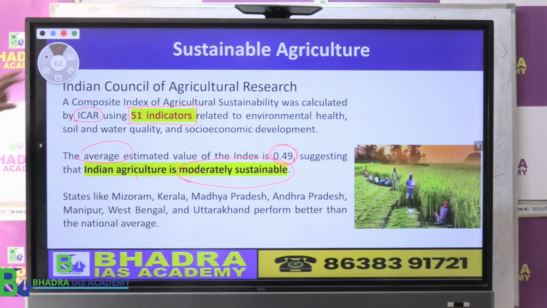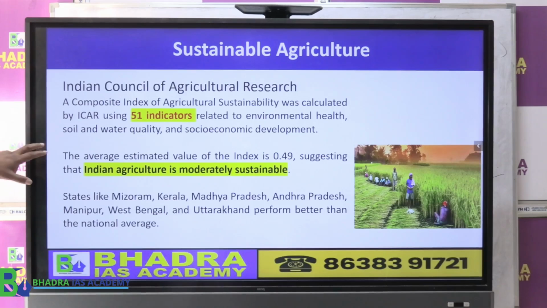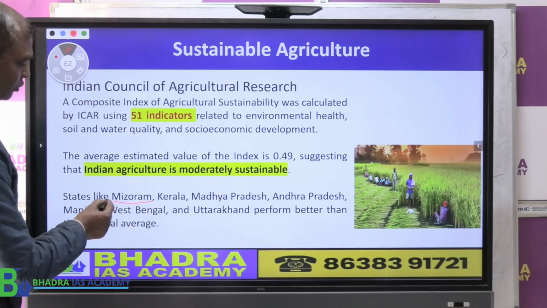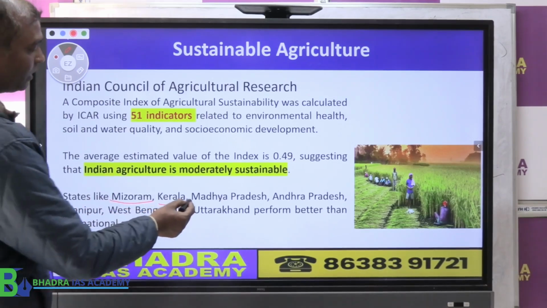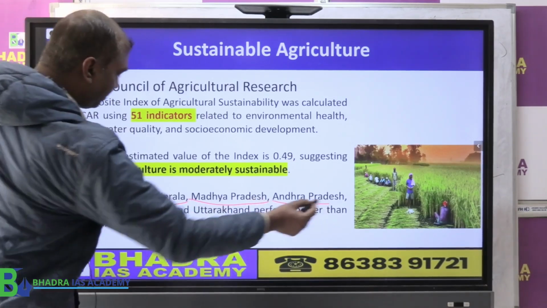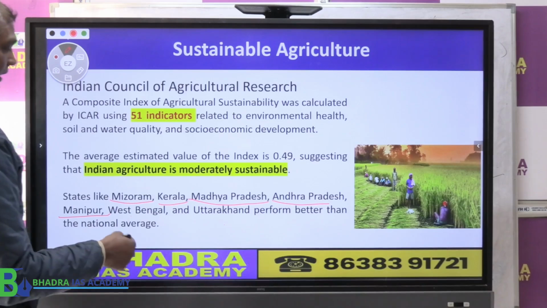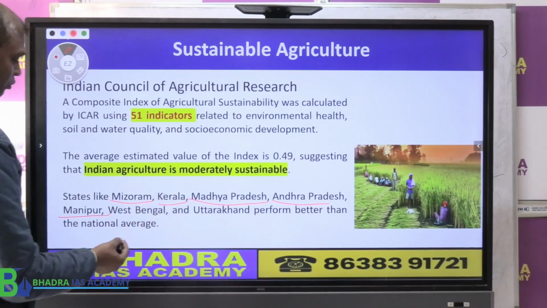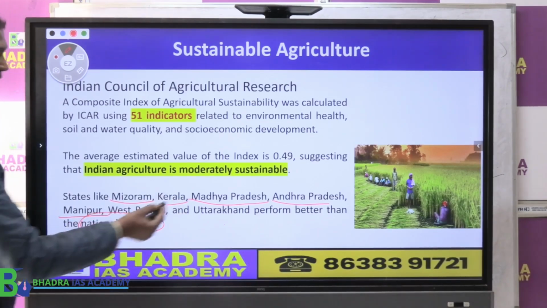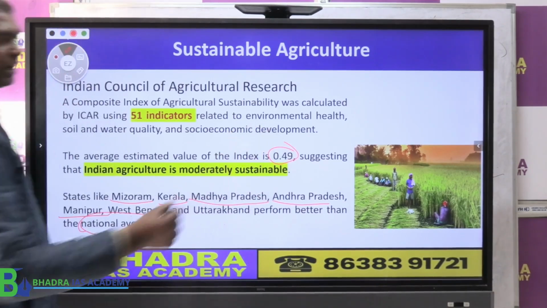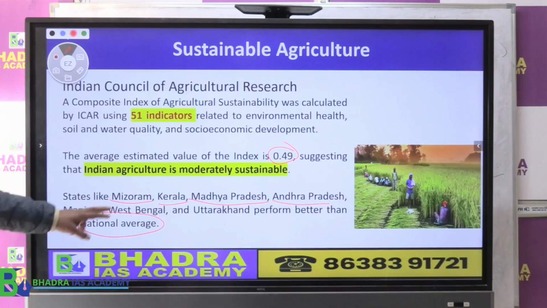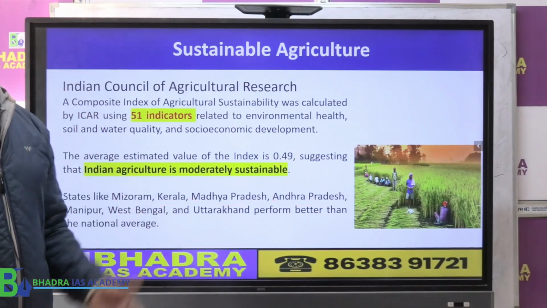Now, which states have sustainable agricultural practices? According to this report of the Indian Council of Agricultural Research, states like Mizoram, Kerala, Madhya Pradesh, Andhra Pradesh, Manipur, West Bengal and Uttarakhand have a better score than the national average, which is 0.49. So these are the states which have a better performance.